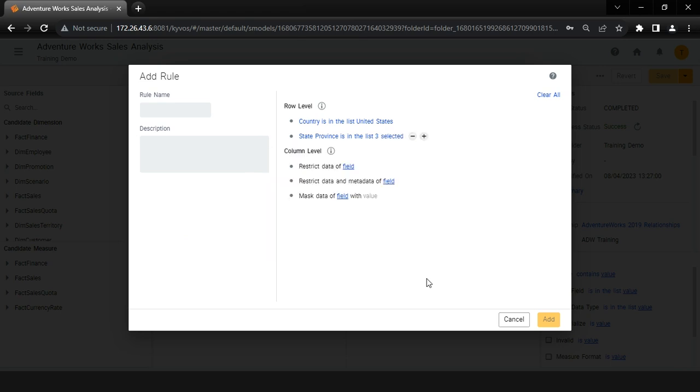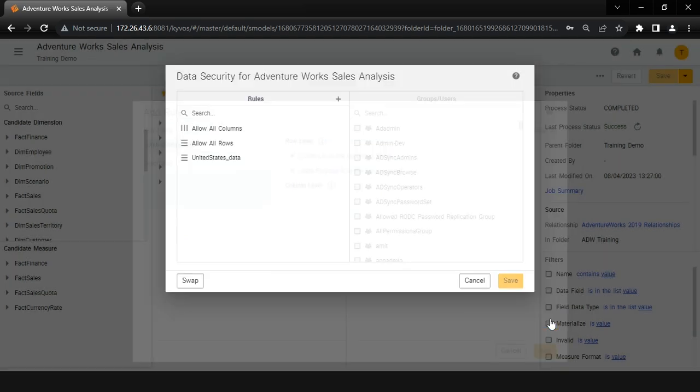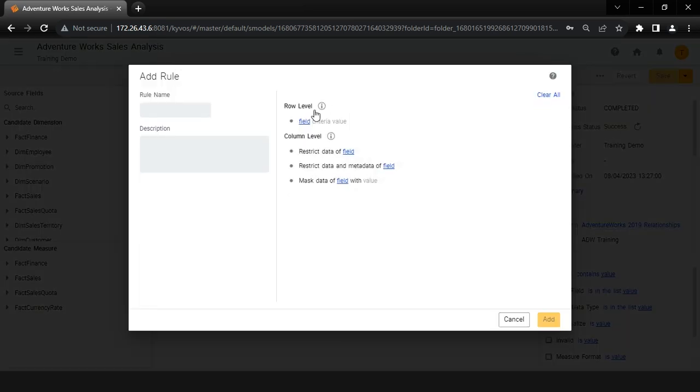Now we can provide the business name to this rule and the description. Let's name the rule as United States Data and click on Add. Now let's create a column-level rule. Click on plus here, and a similar window will appear.